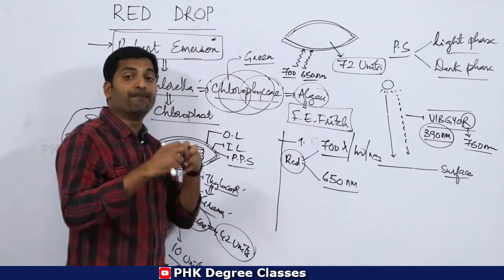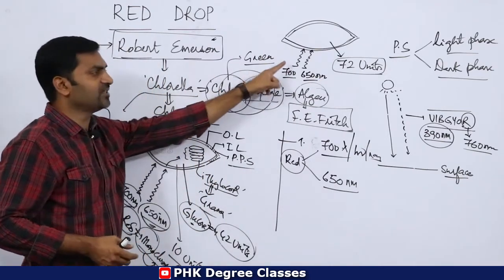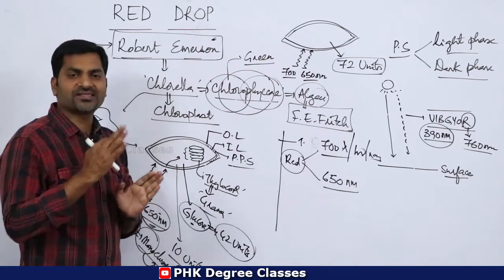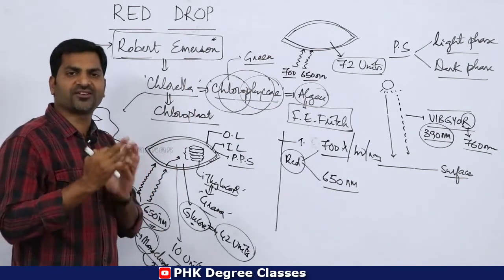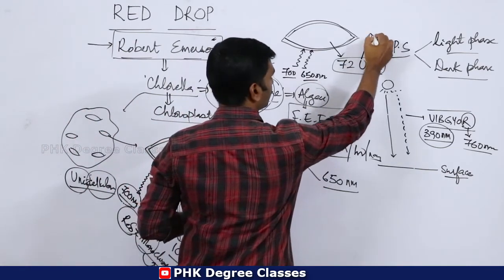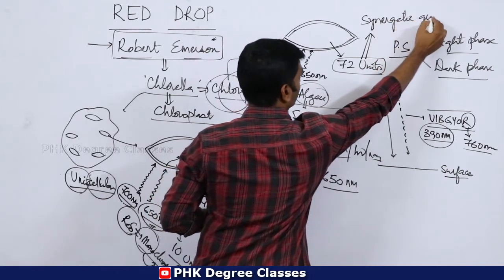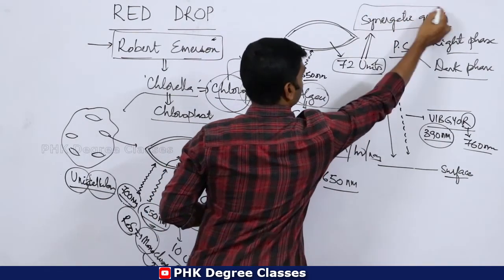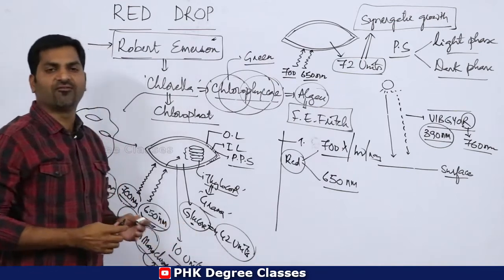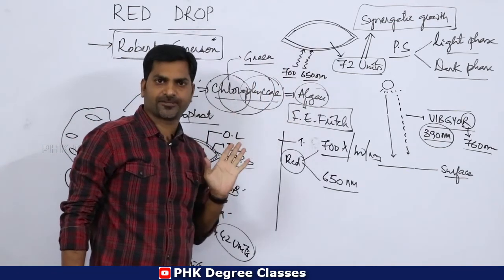This is a massive growth he observed in this particular experiment. This kind of transformation can be called synergetic growth. He used the word synergetic growth in his last experiment.